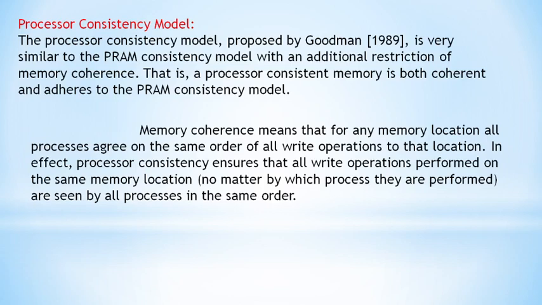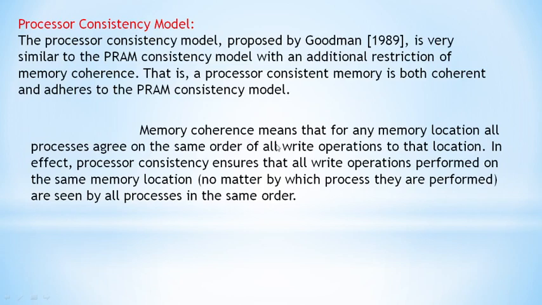We have already discussed that memory coherence means that all the processes agree on the same order of all write operations to a memory location. So the order is agreed by all the processes in which the write operations should be applied to that particular location. That is nothing but memory coherence.